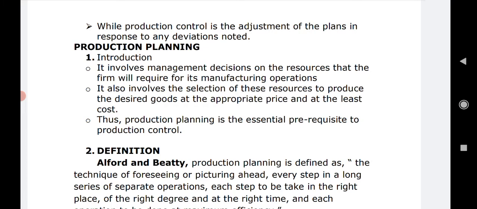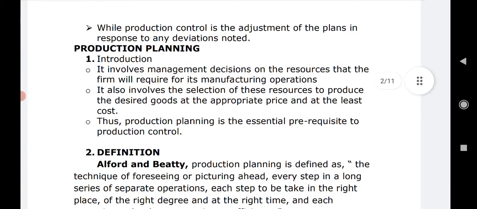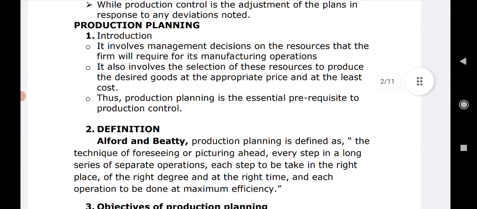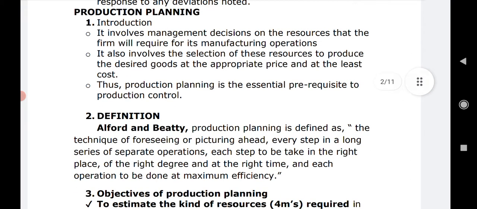And what do we do under production control? We just check that whatever the plans are, we are doing exactly according to them or not. And if not, then we make the changes. This is, in short, the introduction to production planning and production control as the activity of production management. Here, as I told you earlier, we have divided it into 3 parts, and we are going to first check out what production planning is exactly, right?